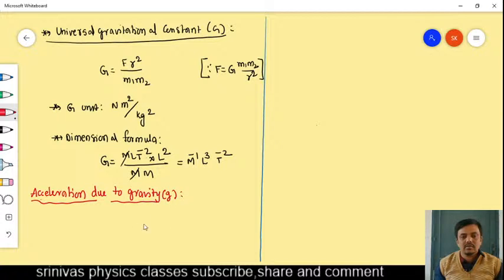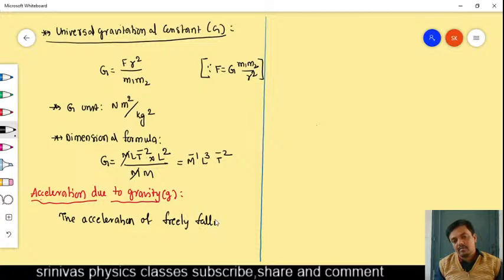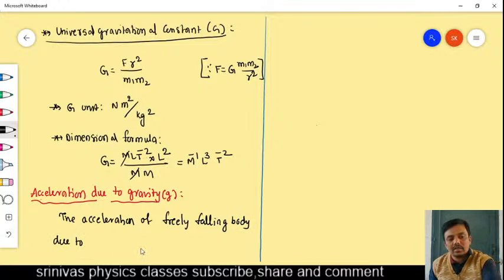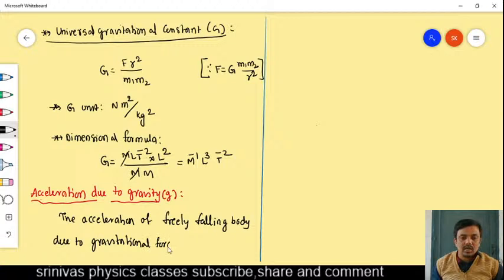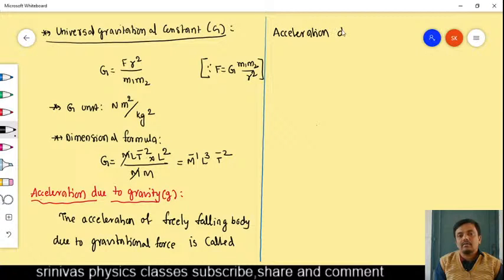Acceleration due to gravity is denoted with a small g. Its definition is very simple: the acceleration of a freely falling body due to gravitational force is called acceleration due to gravity.